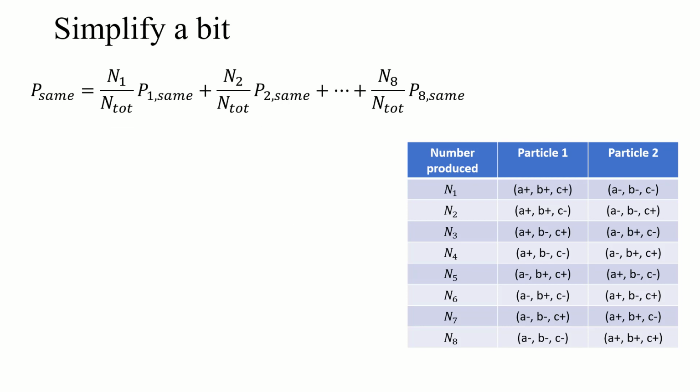And the way we'd calculate that probability is this. The total probability of measuring, let's just look at 2 types of correlations. What is the probability that Alice and Bob have the same measurement result? They both measure up or they both measure down. So they measure the same spin versus measuring different spins, one up, one down. Well, the probability that they're going to measure the same type of spin is the probability that the particle pairs were produced in the first set of instructions, that n1 there, divided by n total.